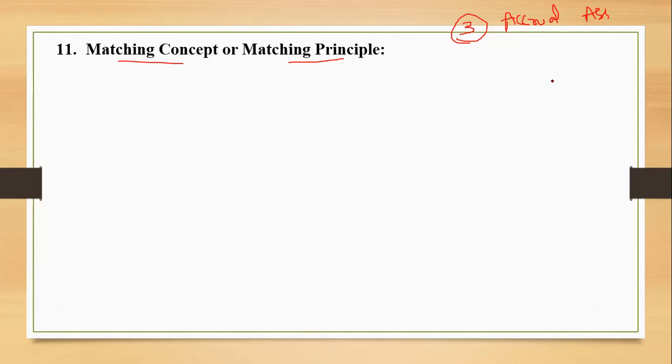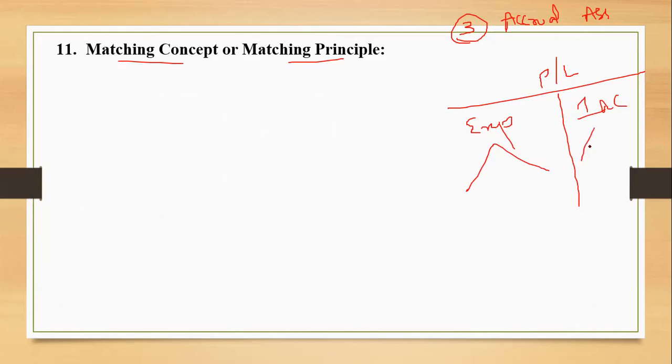But when you talk about the matching concept, it simply says that at the end of the year, when you are preparing the profit and loss account, you debit all expenses over here and you credit all incomes over here in the profit and loss account. For expenses, two things are said: paid or unpaid.